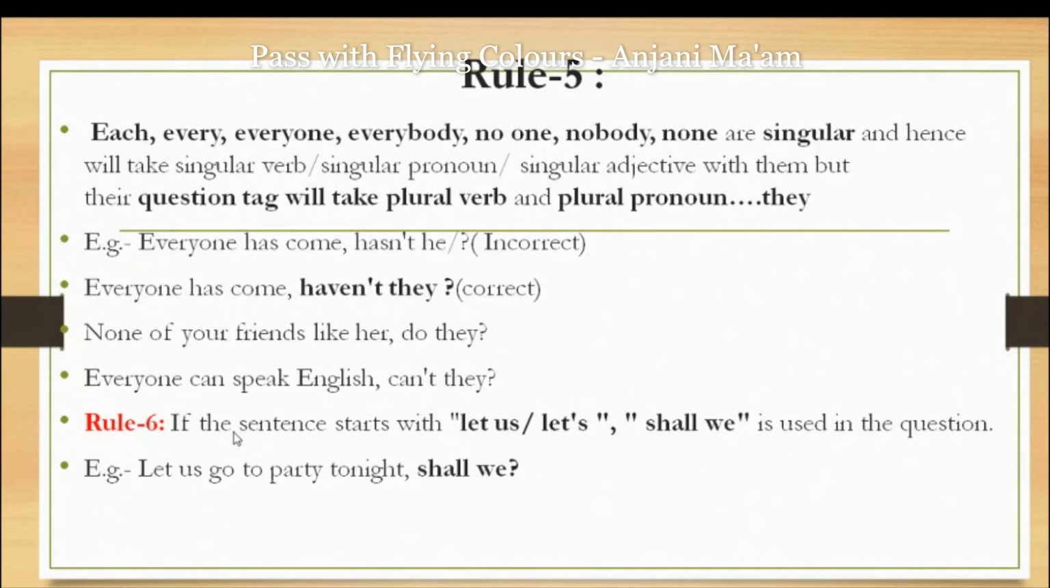Rule number 6: if the sentence starts with "let us," "shall we" is used in the question tag. "Let us go to the party tonight, shall we?" The question tag will be "shall we," because of the "us" we will use the subject we and then shall we.